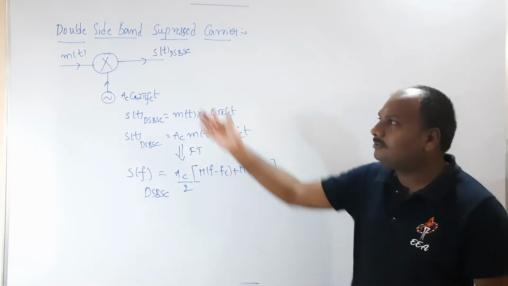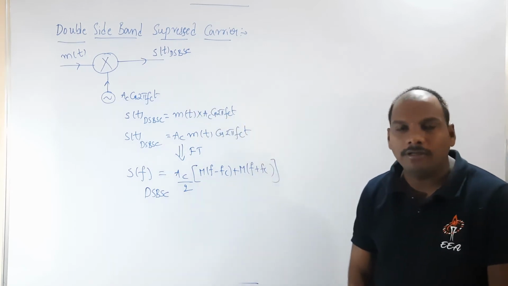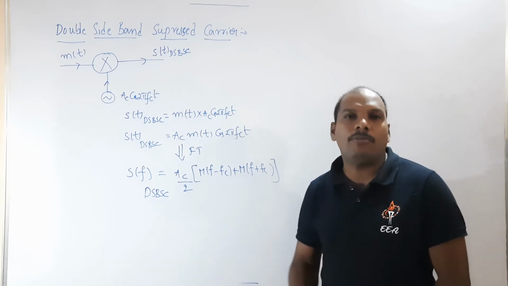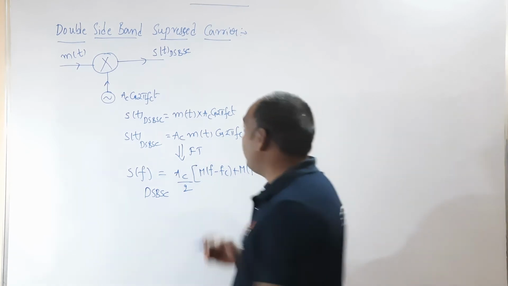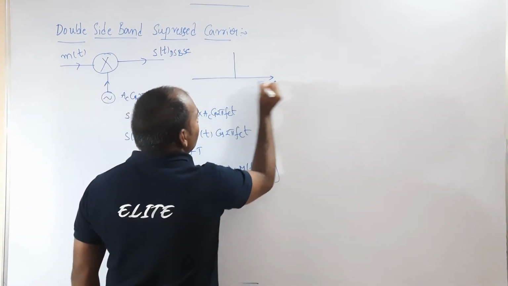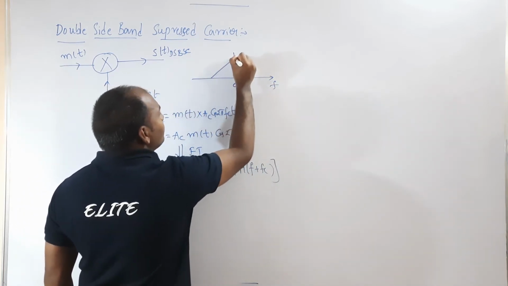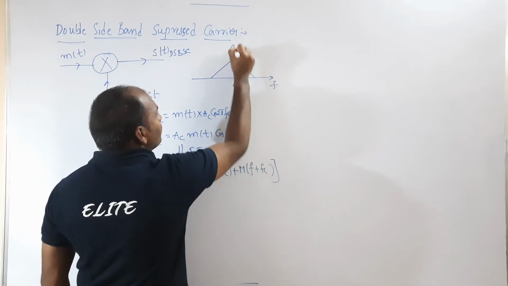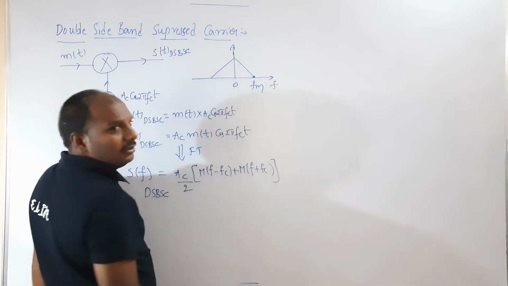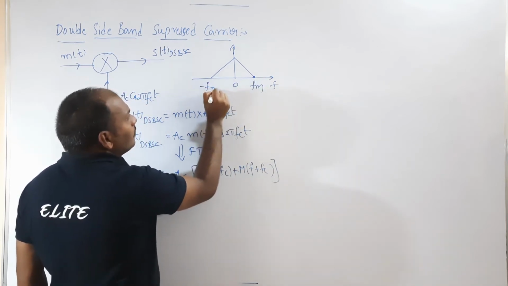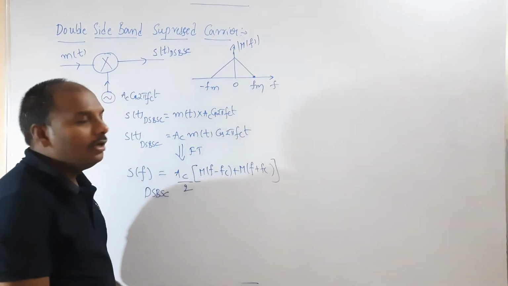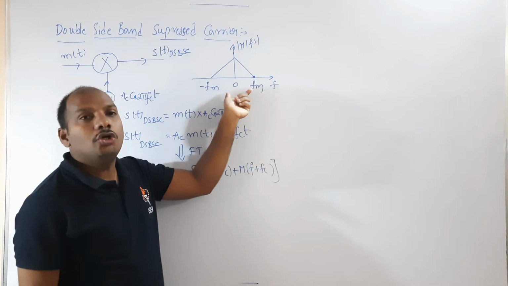How will you have this M of f? You don't know. I have just started with an arbitrary signal m of t. So to plot this, first of all I have to assume the spectrum of M of f. I assume the spectrum of M of f is something like this. The maximum frequency component is Fm. So the spectrum is extending from 0 to Fm.